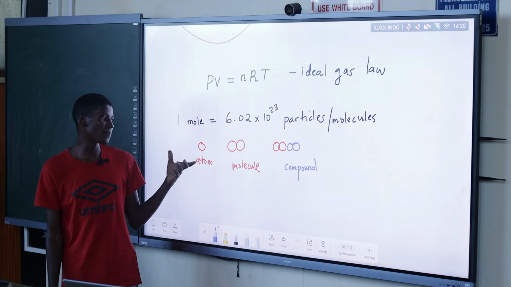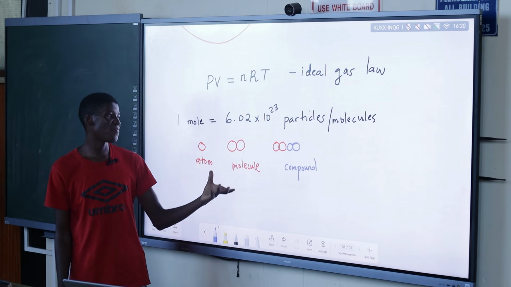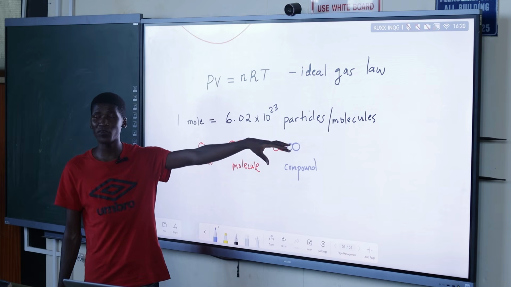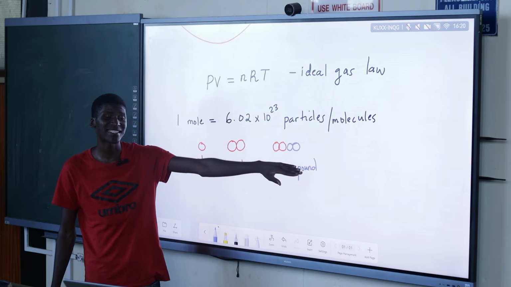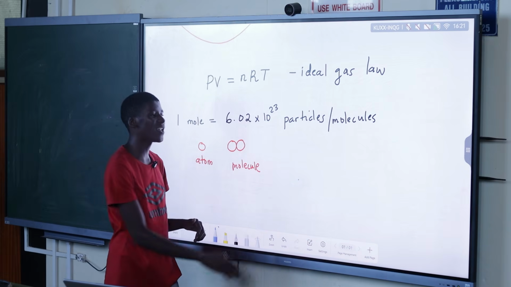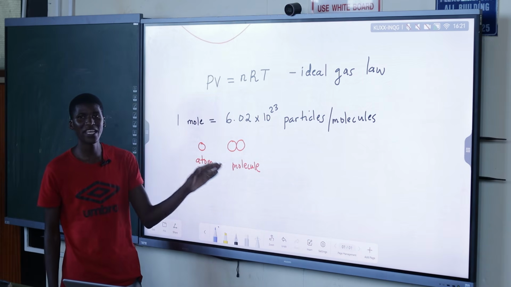So basically the building block of matter is an atom, and when you combine atoms, you get what? A molecule. When you combine different molecules, no, different atoms, we get what? A compound, and so on and so forth. So now we're going to look at it at a molecular level. That's our microscopic level.